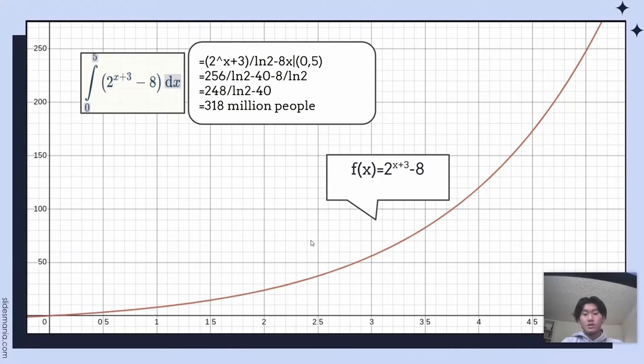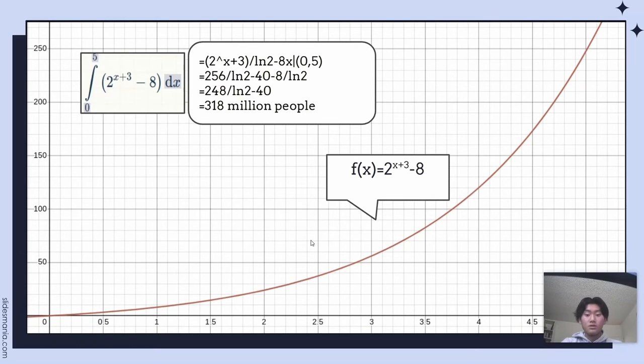Here is the graph that represents the rate of the spread of the disease, which is 2 to the power of x plus 3 minus 8. Now, in order to estimate and determine the total number of people infected with COVID-X over the course of 5 months, we would need to take the Riemann sum for an estimate and the definite integral for an accurate determination.